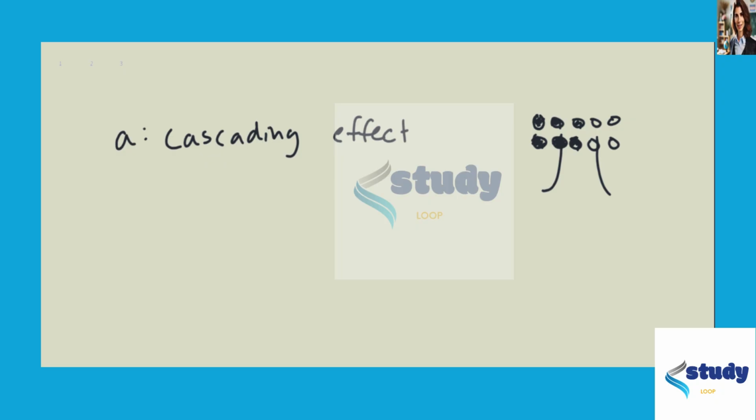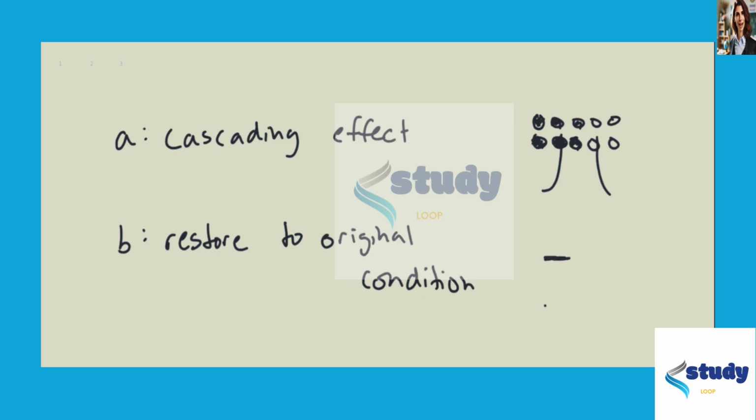A negative feedback loop is the opposite. It's when you just try to restore to its original condition. So an example of this would be if your glucose levels are extremely high up here, and this is the baseline, then your body releases insulin, which brings them right back down to their normal level. And so it restores it to its original condition, and there's no such cascading effect. And so this is an example of a negative feedback loop.